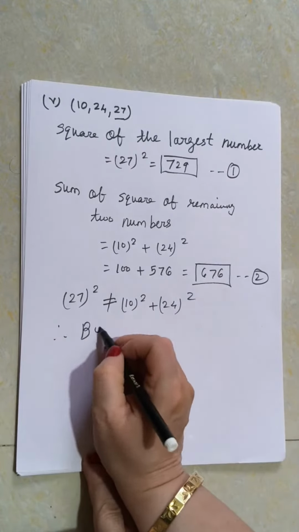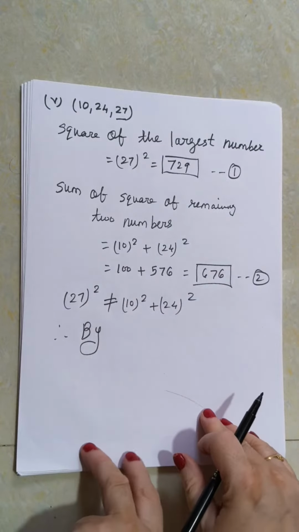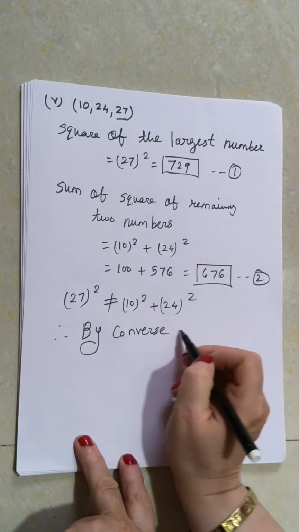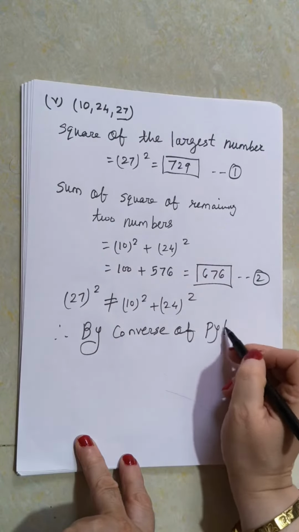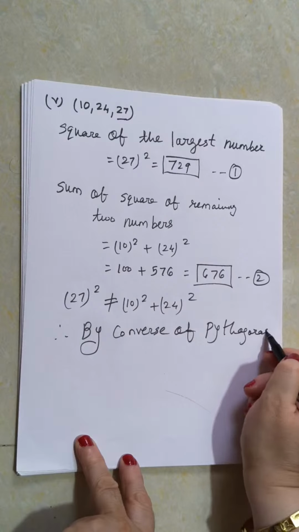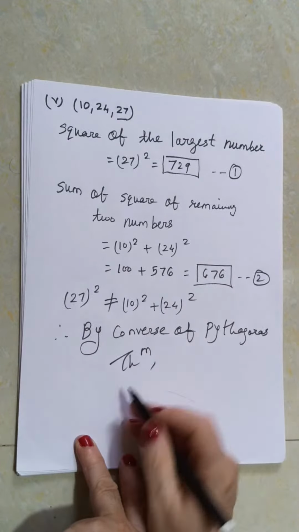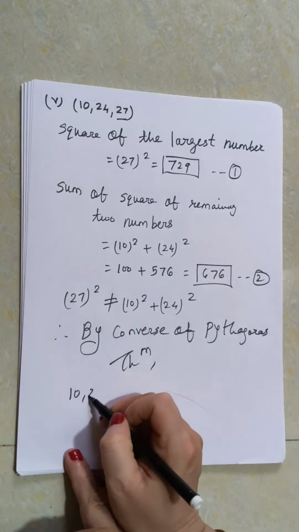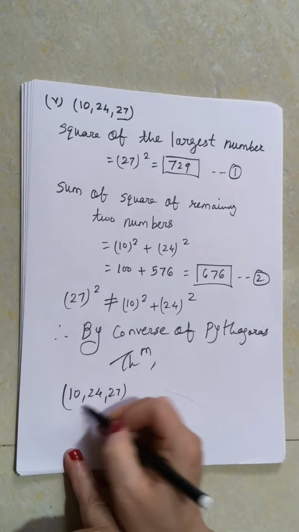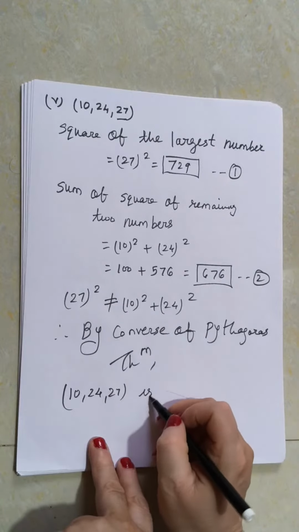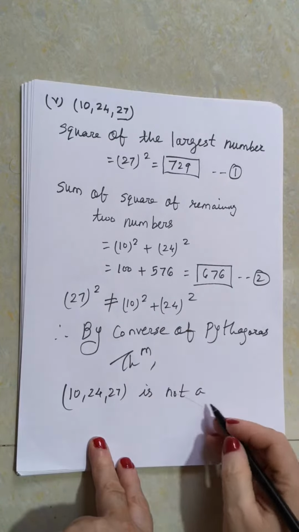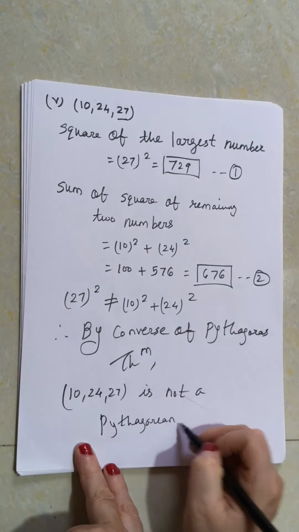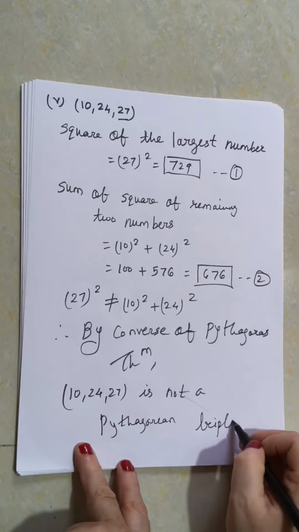And therefore, by the converse of Pythagoras theorem, 10, 24 and 27 is not a Pythagorean triplet.